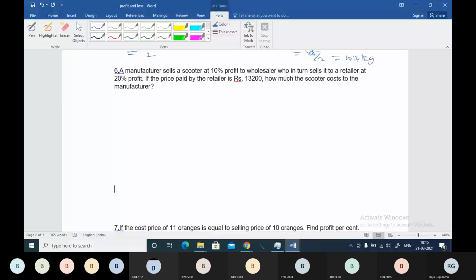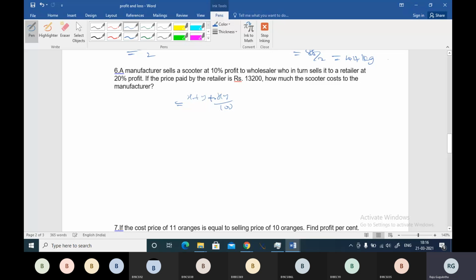Seventeen four 20. Okay, buddy. In the above example, we have spoken about successive discounts. If a manufacturer sells a scooter at 10% discount to the wholesaler and the wholesaler sells at 20% discount, then we have used the formula x plus y minus xy by 100 and we will be telling the price directly. But here it is successive increase.